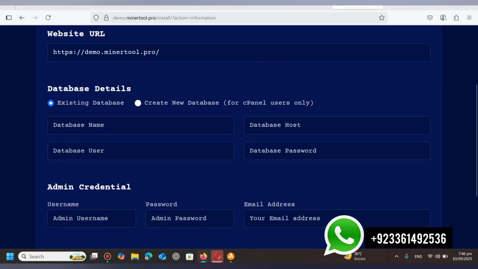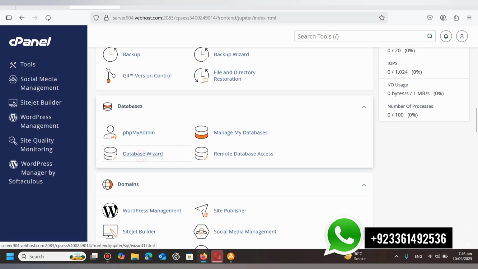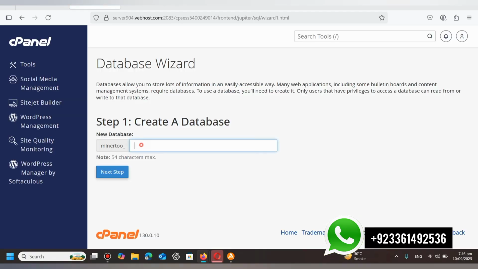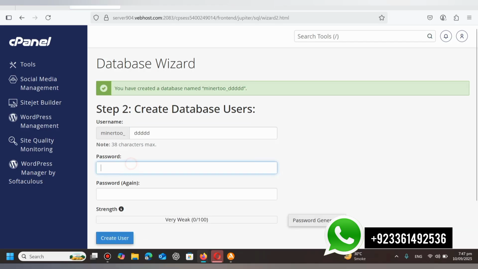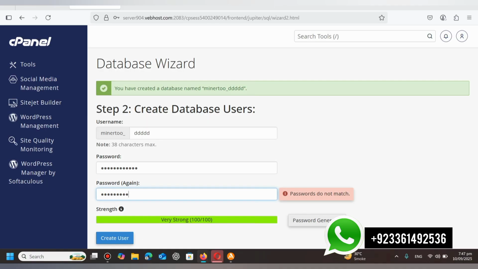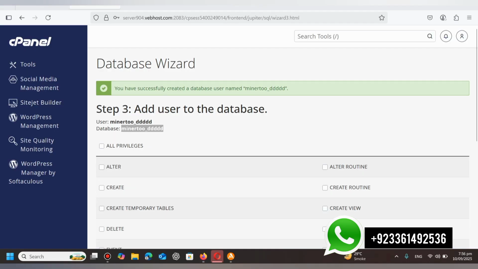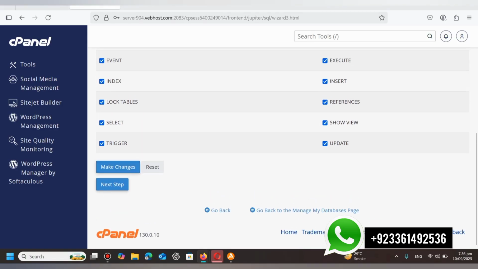So we have to make a database for our source code installation. So go to the tools and open the database section, click on database and make a database for it. Then click all privileges, and our database has been created successfully.